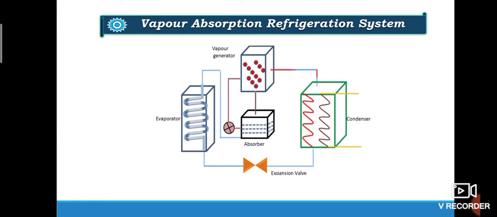Then this liquid plus vapor ammonia goes to the evaporator, and evaporator will extract heat from it and convert it completely into vapor form. This low pressure vapor goes to the absorber and this cycle repeats again and again. This is the working of vapor absorption refrigeration system.